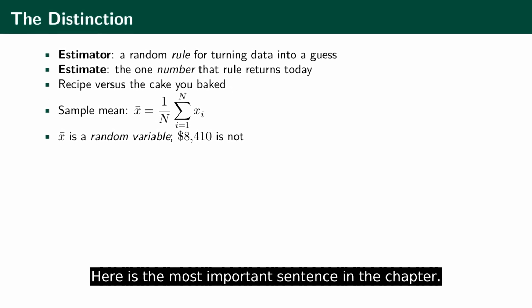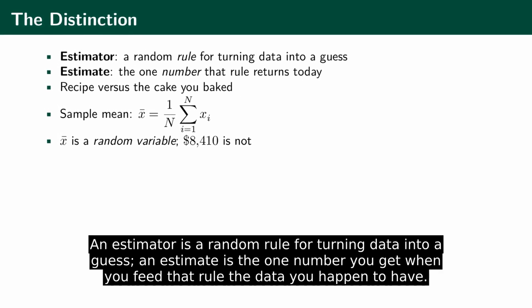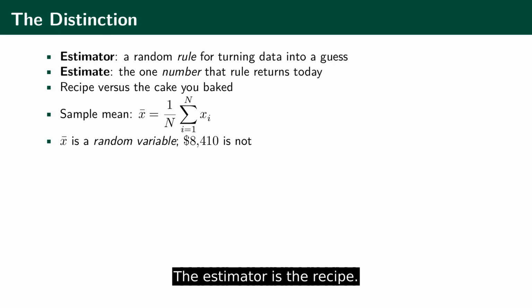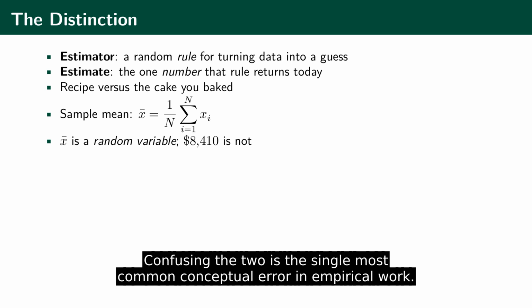Here is the most important sentence in the chapter. An estimator is a random rule for turning data into a guess. An estimate is the one number you get when you feed that rule the data you happen to have. The estimator is the recipe. The estimate is the cake you bake today. Confusing the two is the single most common conceptual error in empirical work.